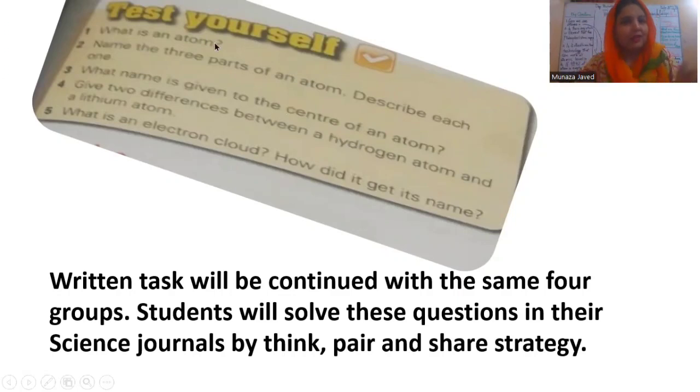Okay, what is an atom? Yes, you know very well. Atom is the tiny particle that is the building block, the fundamental block of matter. Name three parts of an atom. Do you remember that subatomic particle table? Don't draw that. If you want to do it, it's okay. But you can write proton, positively charged particles, neutrons, and then electrons. You have to write very neatly.